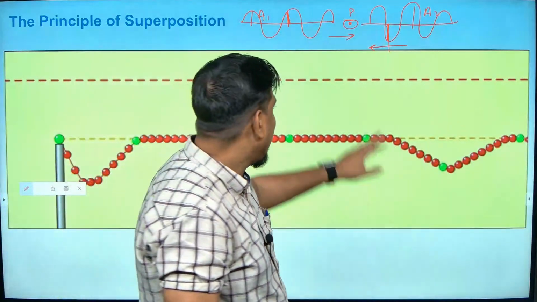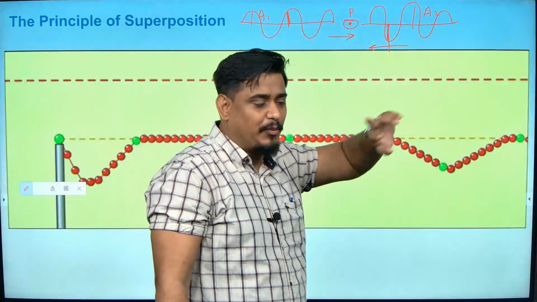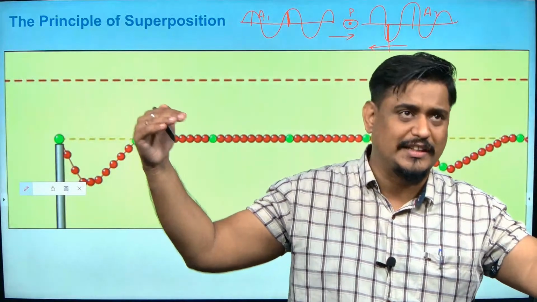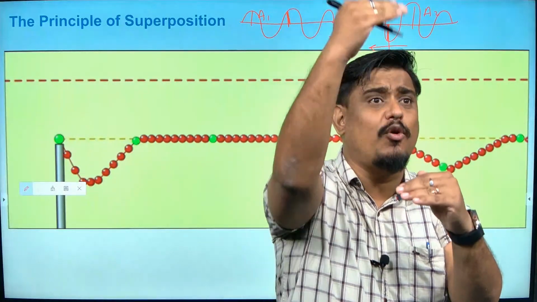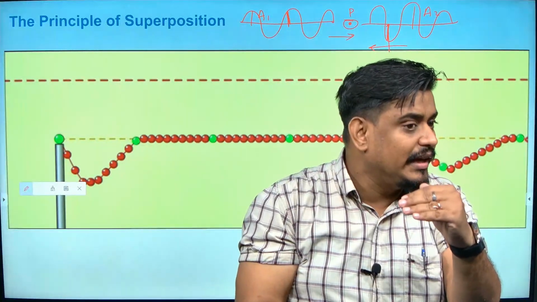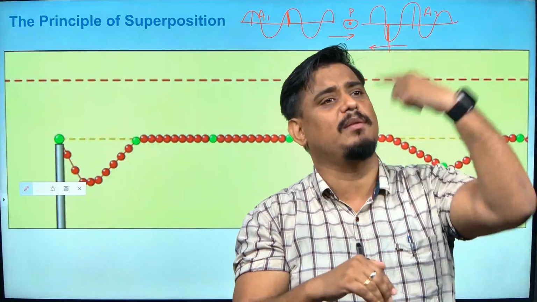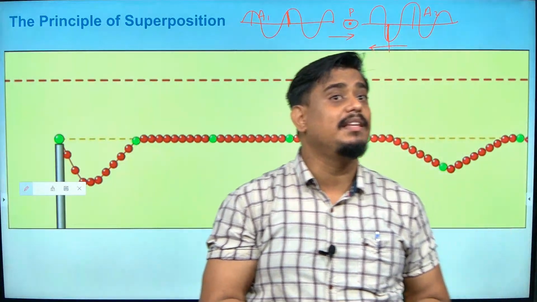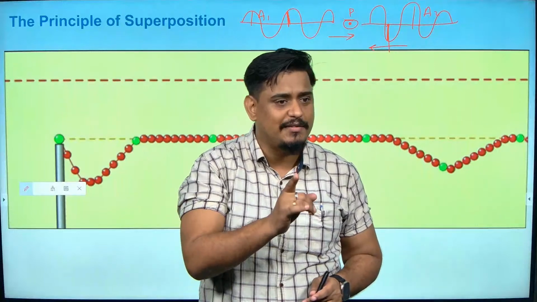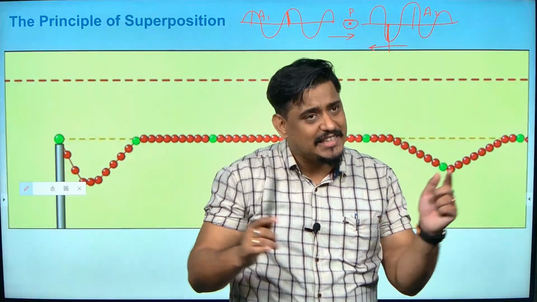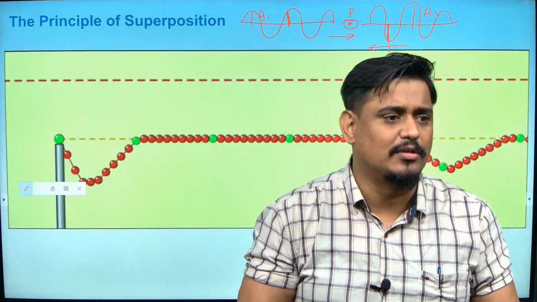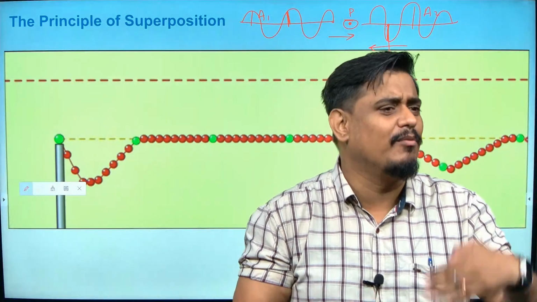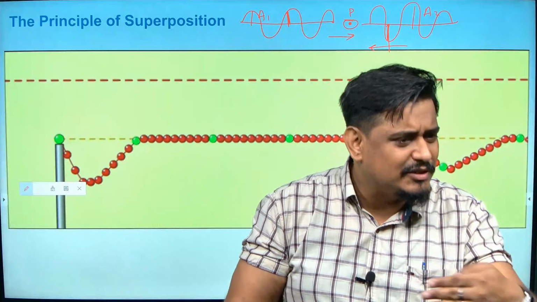That is, it can be, suppose 2 centimeter and 2 centimeter, they are going and interfering. It can be plus 4, minus 4. It cannot be anything more than plus 4. It cannot be anything less than minus 4. Do you agree with me? If crest and crest is intersecting, it will become 4. Trough and trough, minus 4. Any other part, it will become 1, 2, 3, minus 1, minus 2, minus 3.